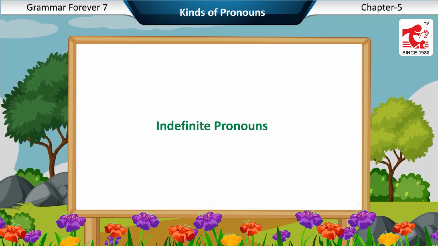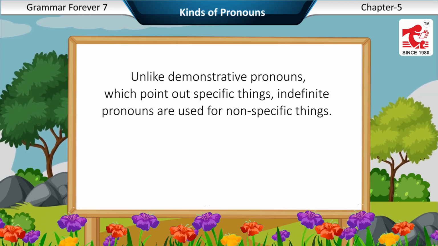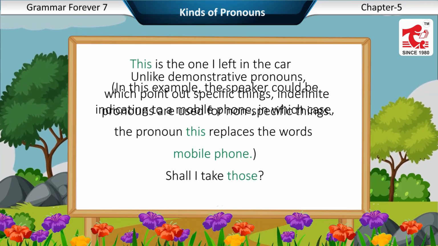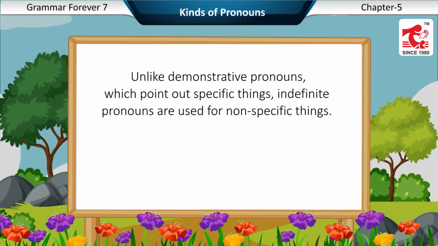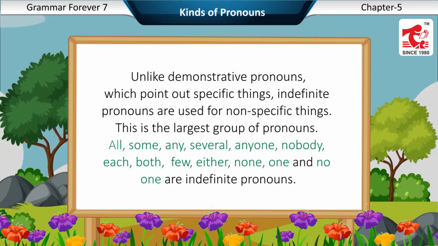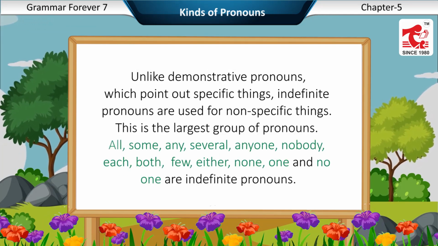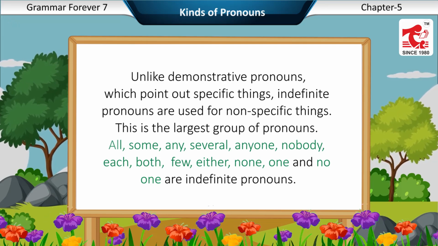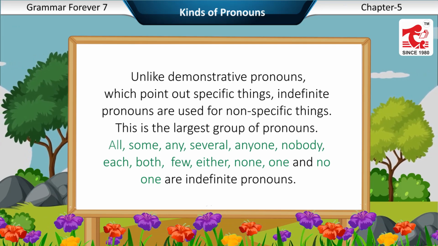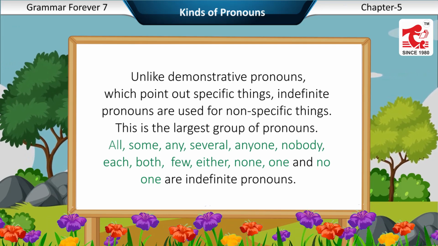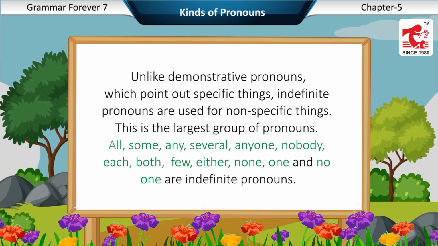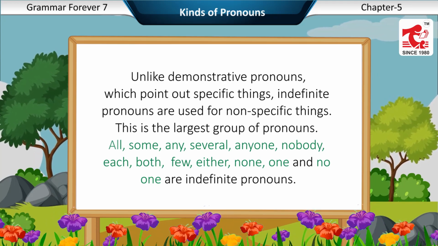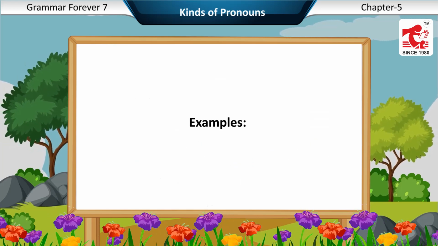Indefinite pronouns. Unlike demonstrative pronouns, which point out specific things, indefinite pronouns are used for non-specific things. This is the largest group of pronouns. All, some, any, several, anyone, nobody, each, both, few, either, none, one, and no one are indefinite pronouns.